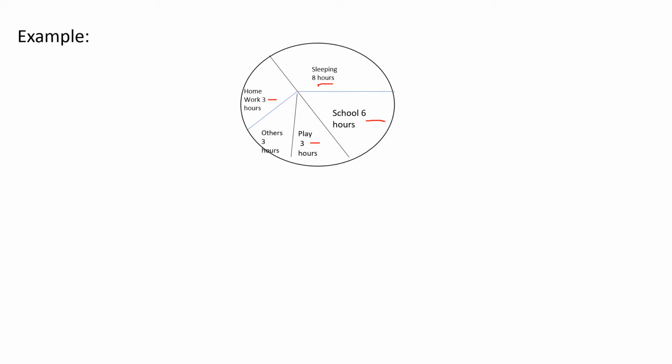Okay, so in a day, how many hours are there? One day, how many hours are there, children? 24 hours, right? So the total hours is 24 hours. So in 24 hours, how many hours have you spent sleeping? 8 hours, right? So now we are going to find in the graph the proportion of the sector for hours spent sleeping. Some portion is occupied for sleeping, right? So how that proportion is occupied, we are going to find out.